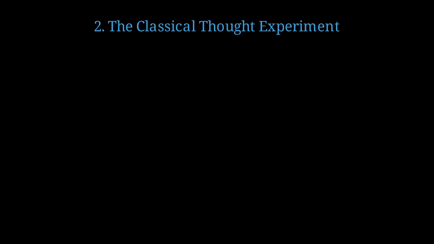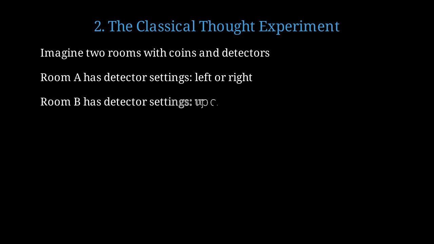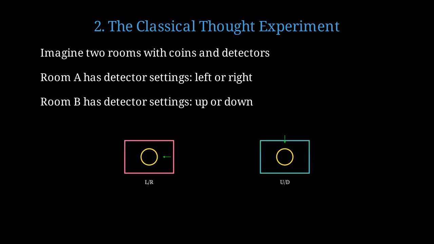Let's start with a simple classical analogy to understand what makes quantum mechanics so strange. In our classical setup, imagine two separate rooms. Each room has a coin and a detector that can check two different properties. Room A has a detector with two settings. We can check if the coin is facing left or right. Room B has a detector with two settings. We can check if the coin is facing up or down. Here we see the two rooms. Room A checks left-right orientation, while Room B checks up-down orientation.